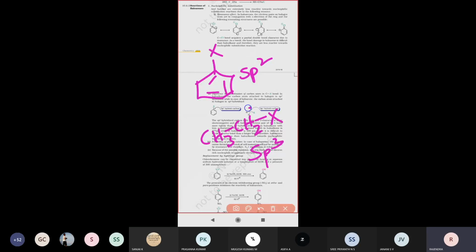Already we know that. So the carbon atom of a haloalkane has sp3 hybridization, and a haloarene compound always has sp2 hybridization. This is clearly given in the diagrams, just go through it later.